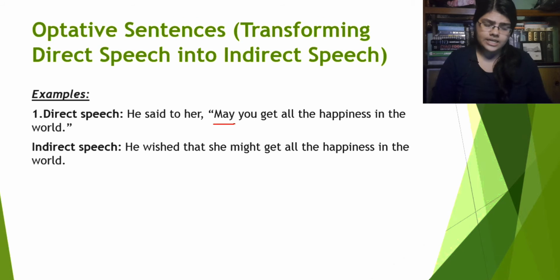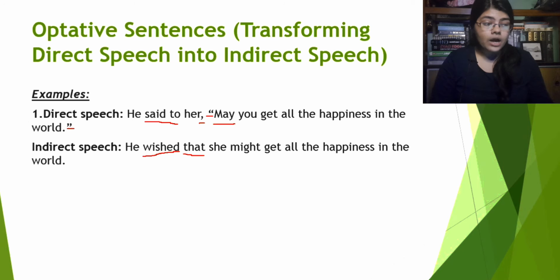What is happening here? Let's see. In the direct speech we can see that said to is used. He said to her. Because of the rules, as we already know, said to is changed into wished, right? Now we will use that, and obviously we will omit the comma and the inverted commas.